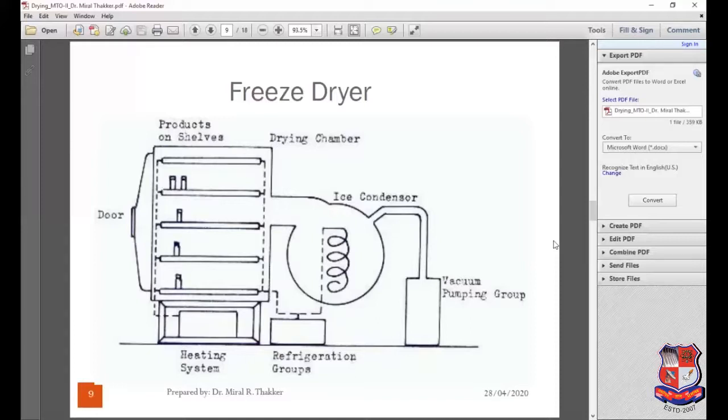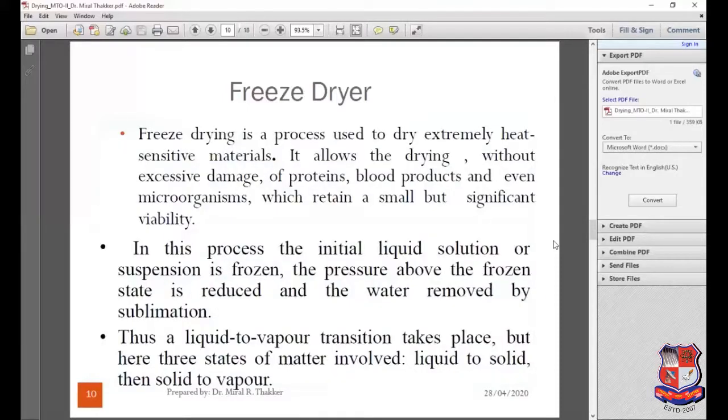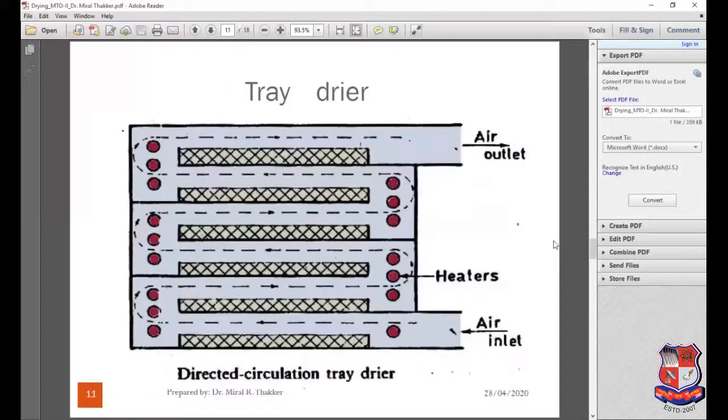Thus a liquid to vapor transition takes place, but here three states of matter are involved. First, liquid to solid, and after that, solid to vapor. I hope all of you are getting it about freeze drying. This is what I have written over here.